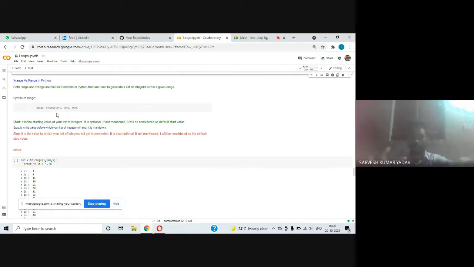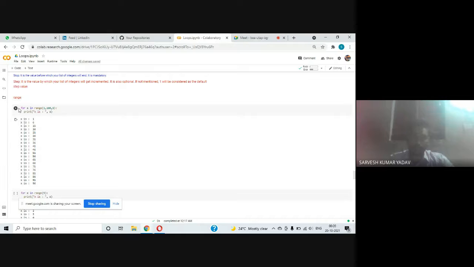Range just states the range of values, from which value we start our iteration and up to which point we go. And one more argument is present, this step. If you are not defining this argument, it is going to take step equal to 1. If you are defining step equal to something, then it is going to take that number of steps. Okay, I hope you got a clear idea. Let us see it by an example. Okay, for x in range 10 5, print x is x.